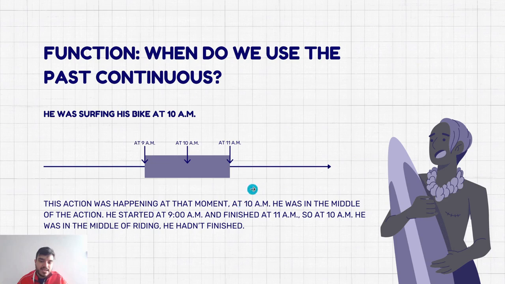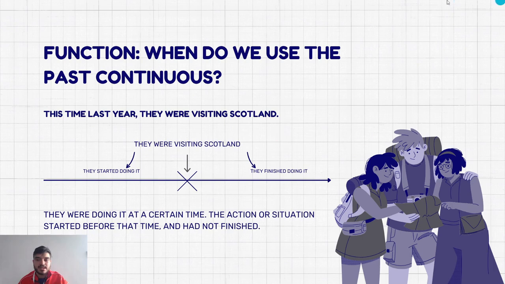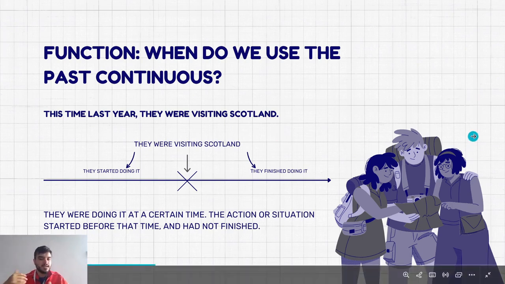In this case, at 10 a.m. you can find our example of the past continuous. And if we were to use the past simple with this example, we would say that at 11 a.m. he finished surfing his bike. Okay? Now we go to the next one. Here we have another example. We got many other examples.